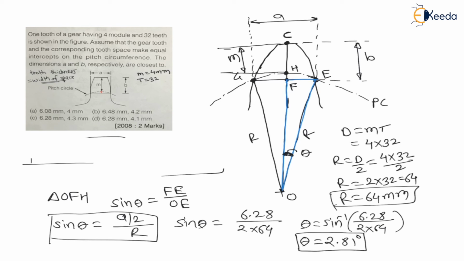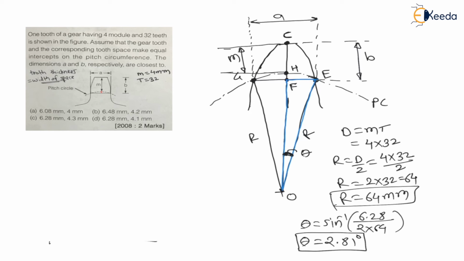Now, once you calculate the theta value, let us consider cos theta for the triangle OFE. The cos theta will be adjacent side, which is O to F, because at EF there is a 90 degree angle, my dear students, between vertical and horizontal.